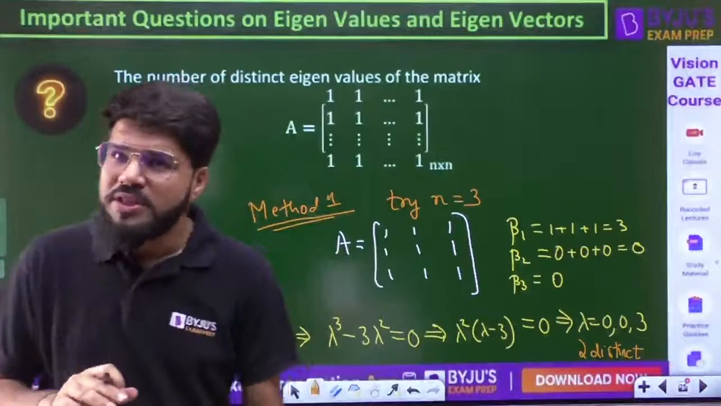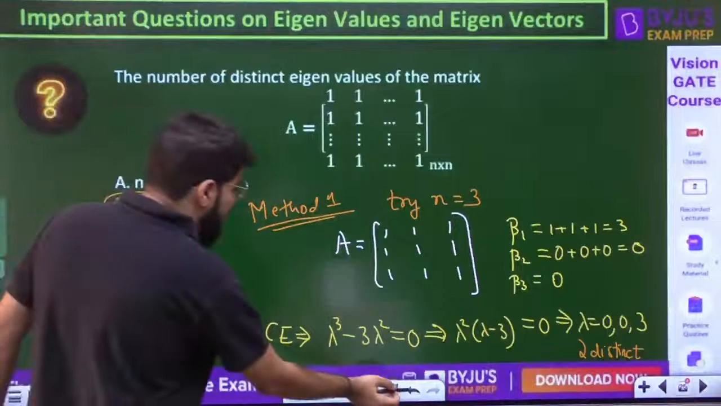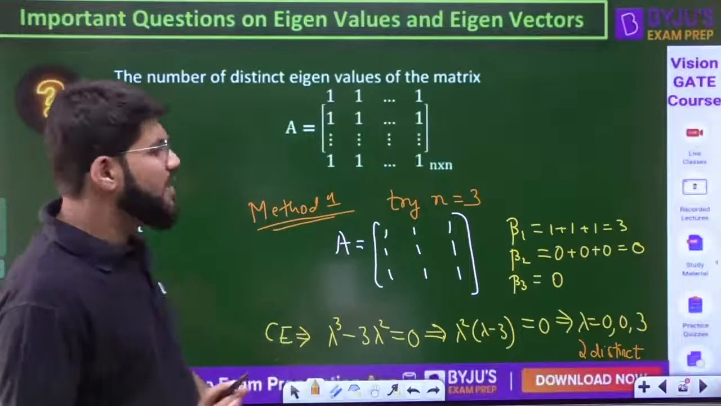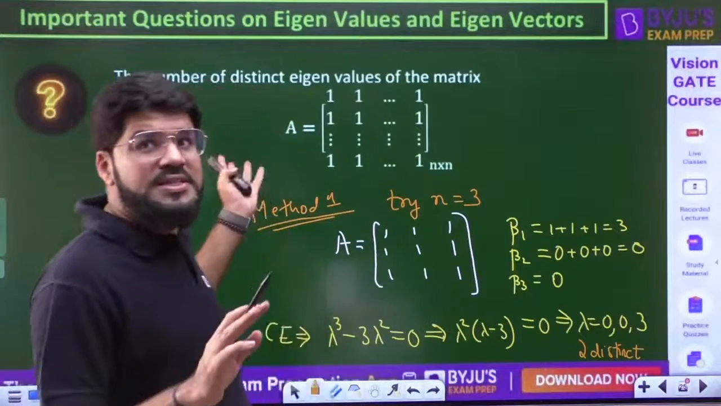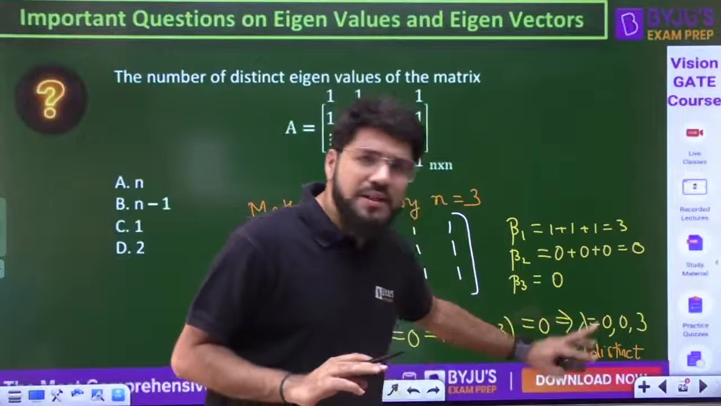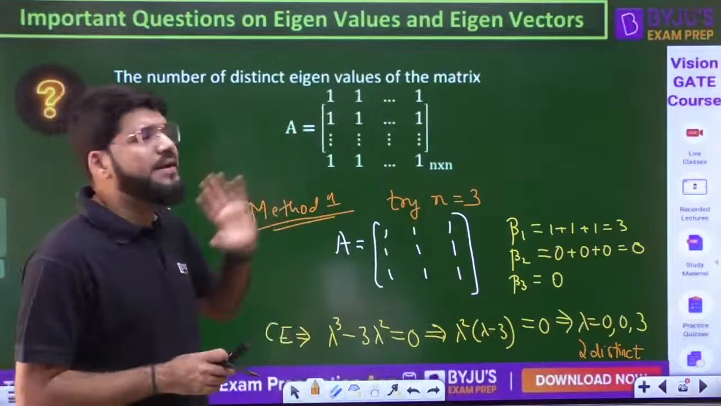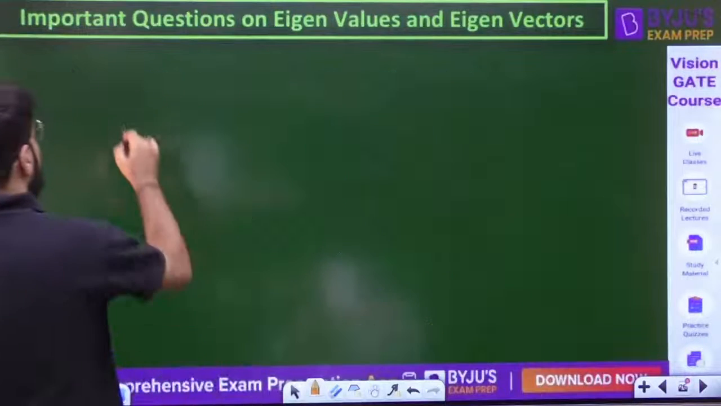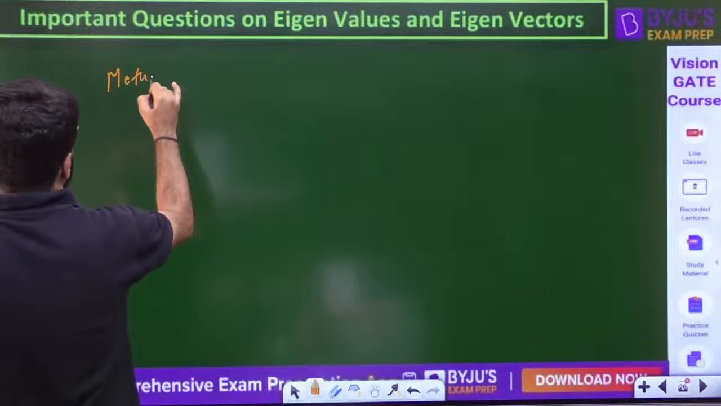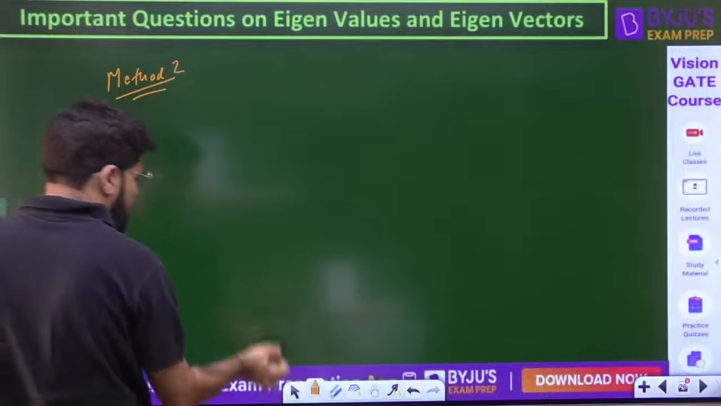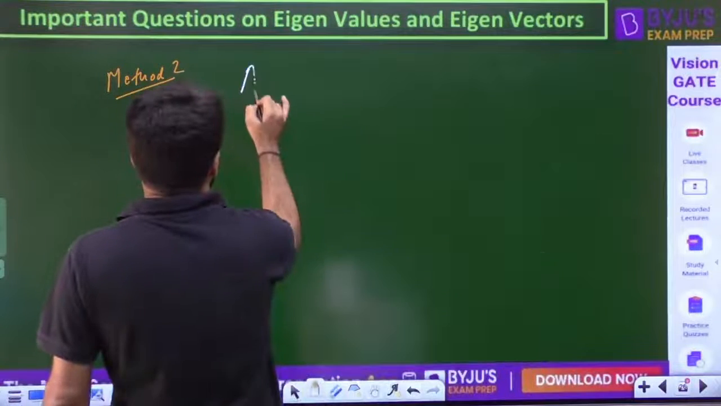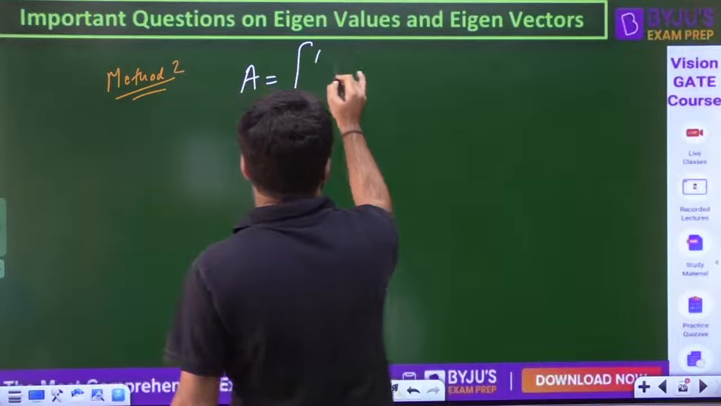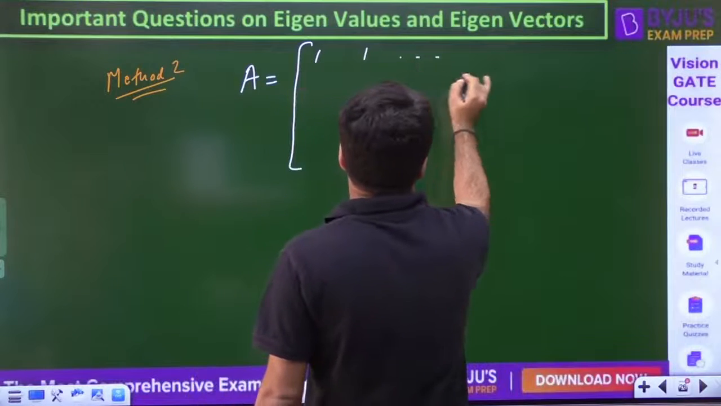This method won't give the answer, but I told you this method because it is one way to calculate all the eigenvalues of a given matrix, especially in this 3x3 format. Now let's come to method number 2. Let us take the general order, whatever may be given: n cross n, 5 cross 5, 10 cross 10, whatever they want to give.